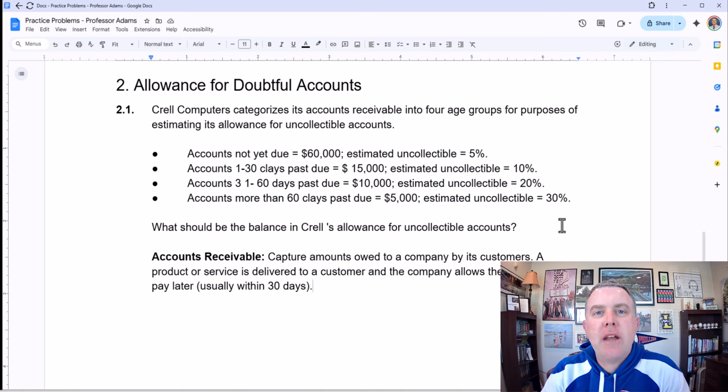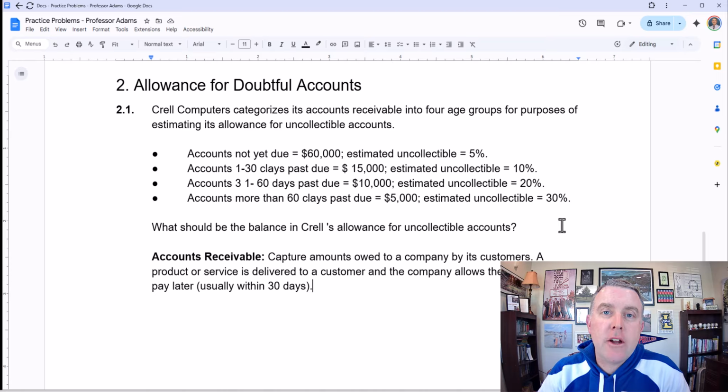Let's say a company enters into financial difficulty and they're in bankruptcy and they can't pay for the product that they bought 2, 3 months ago. That would be a case where we have an amount owed to us, but it's highly unlikely that we're going to be able to collect that from the customer.